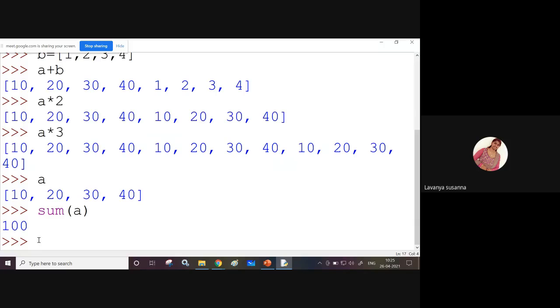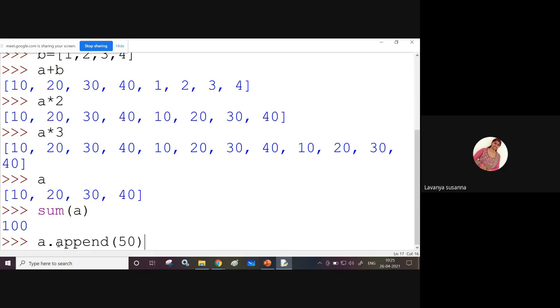Now see the append function. Append of 50. A is a list, right?